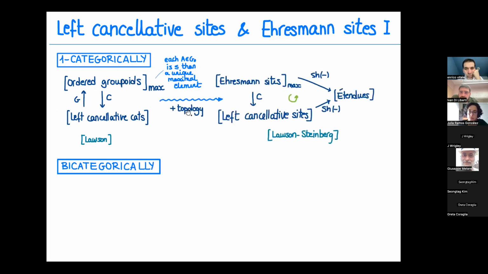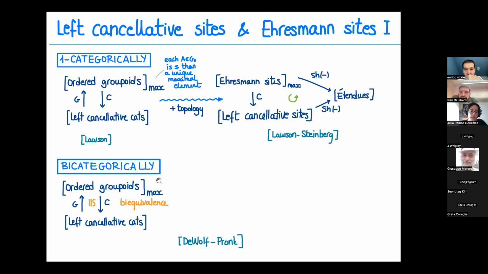And when putting the topology information, so Ehresmann site and Grothendieck site, what you obtain is that this functor, the C1, actually commutes with taking shifts. So I can take an Ehresmann site, which is max, compute these shifts, or go to left cancellative sites and compute these shifts. And this is a commutative diagram, as was proven by Lawson and Steinberg. And this is the picture we have 1-categorically.